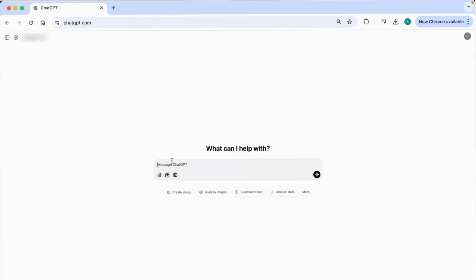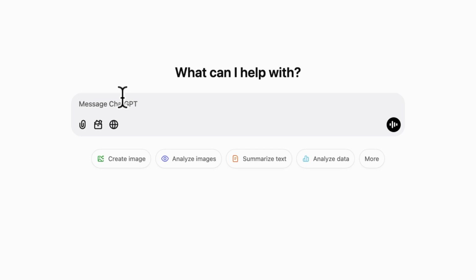So I've hopped over into ChatGPT here, and I'm going to ask it a simple question. What's bigger, 9.9 or 9.11? If you think about this question for a second, you'll be able to figure it out pretty easily, right? Well, 9.9 is obviously bigger than 9.11.